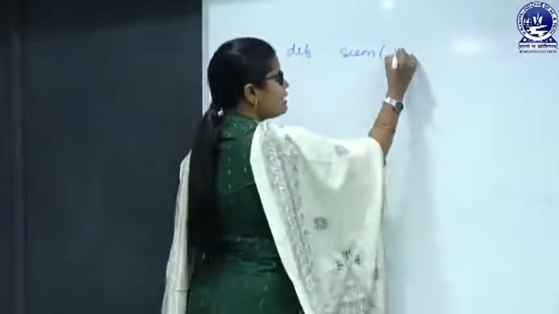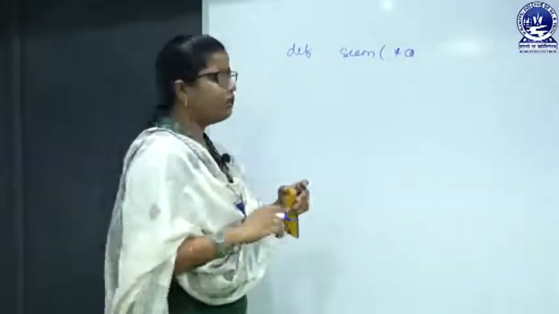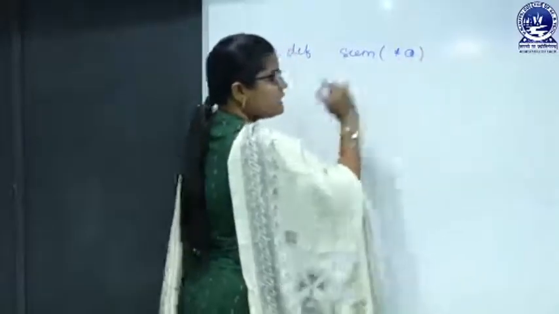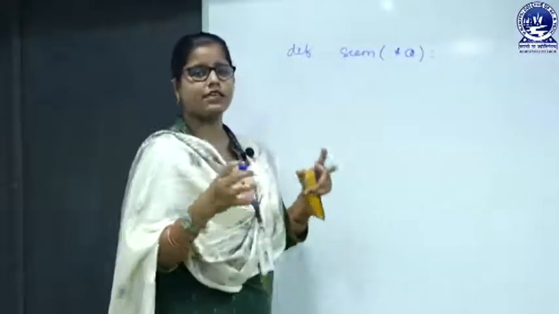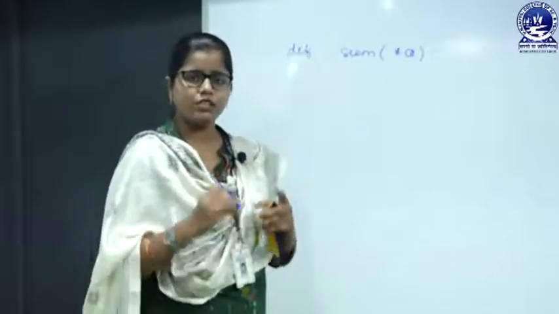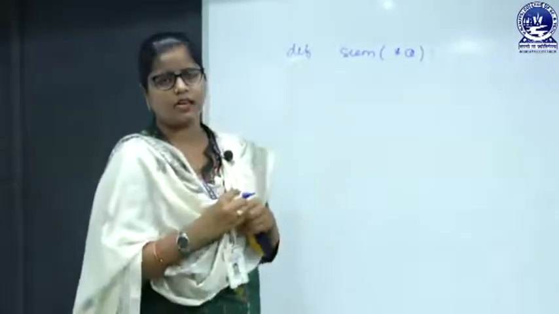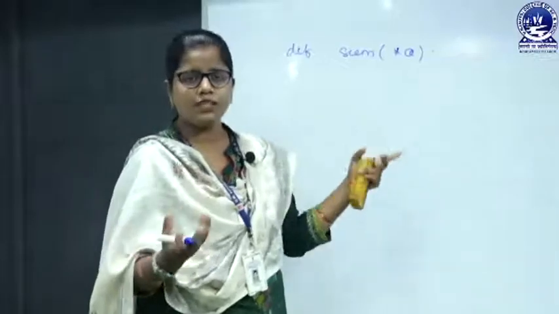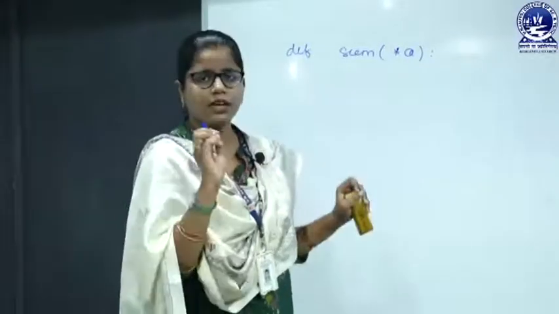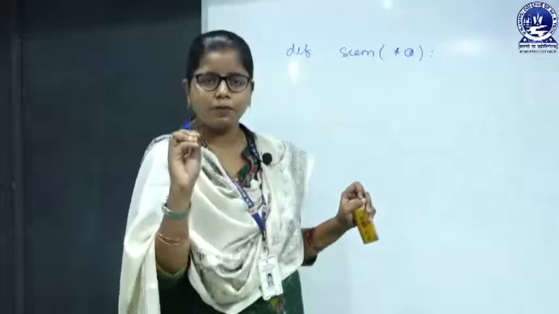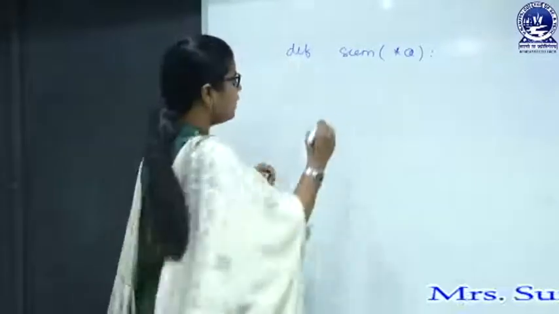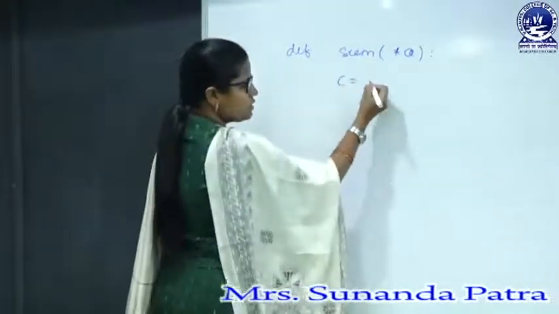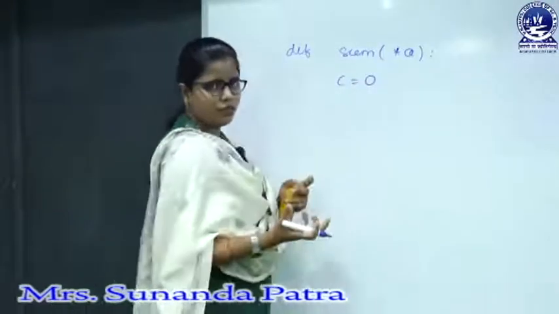So suppose that variable is A. Okay. So what does this mean? Actually this is the collection of values which we are going to pass as the actual argument. And a collection of values means a tuple. So here I am taking a tuple A and that should be preceded with a star symbol. Okay. So here for the sum value, suppose C equals 0 initially.